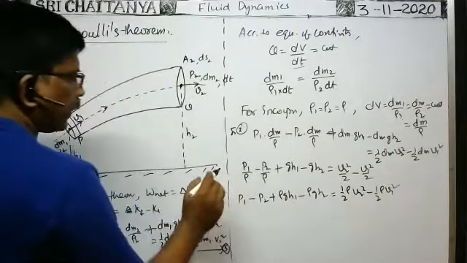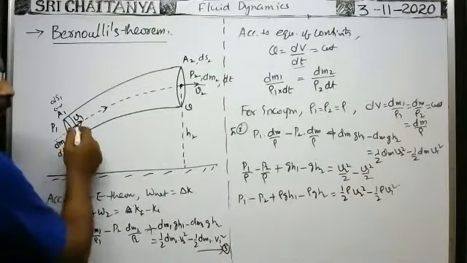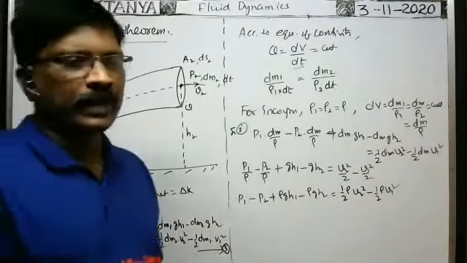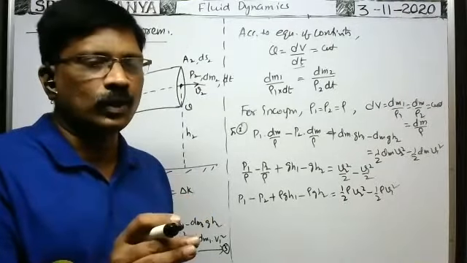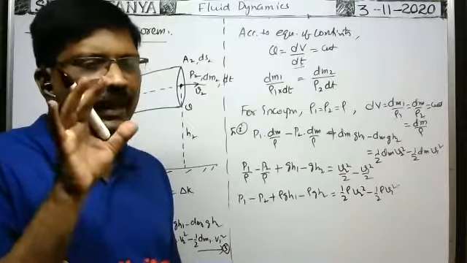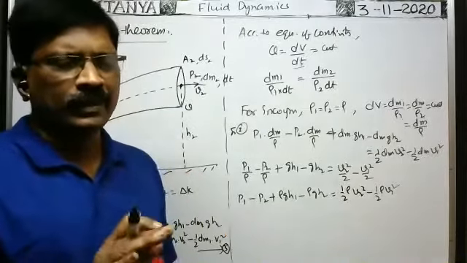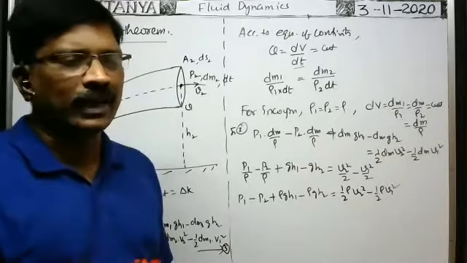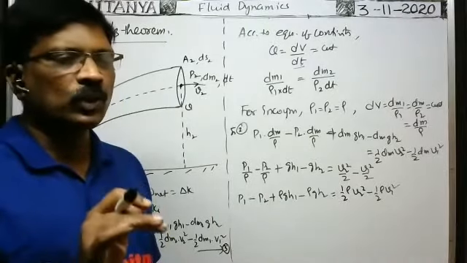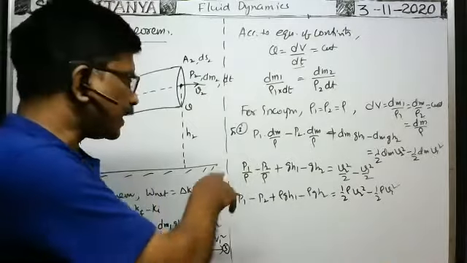P1 is the pressure energy per unit volume, isn't it? Already yesterday we derived that pressure energy of the fluid is equal to work done on the liquid while entering into the tube by the pressure. That is the pressure energy. Pressure energy per unit volume we have calculated, no? Pressure energy per unit volume is numerically equal to pressure only.